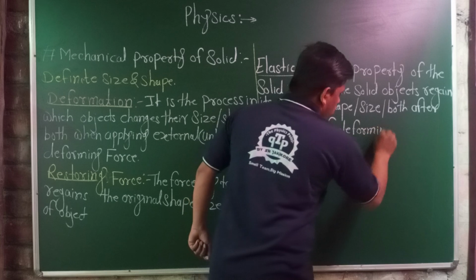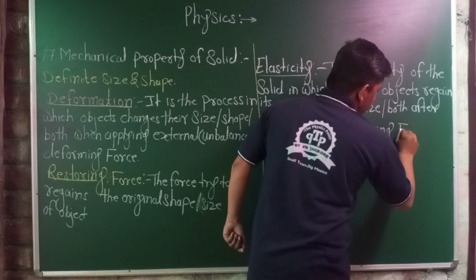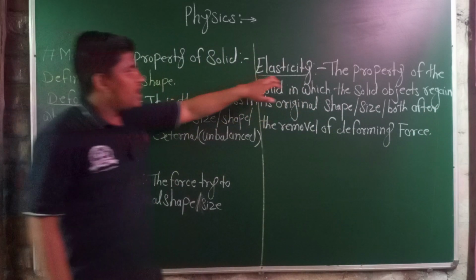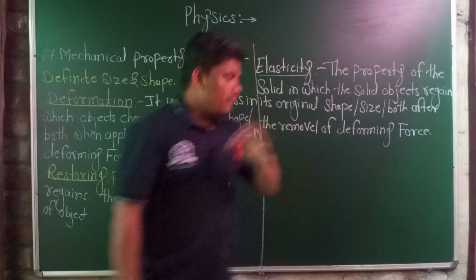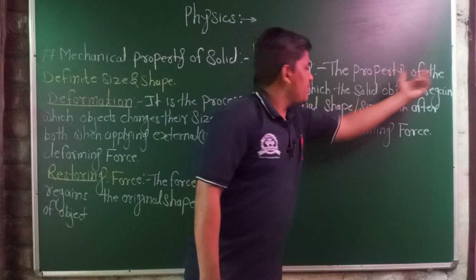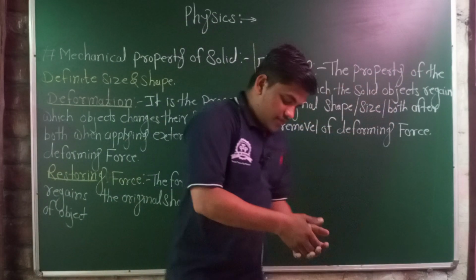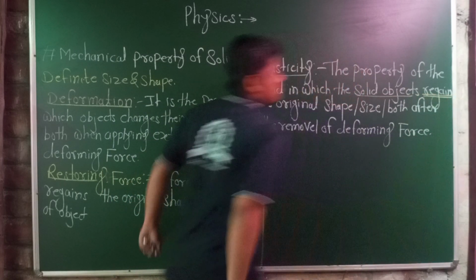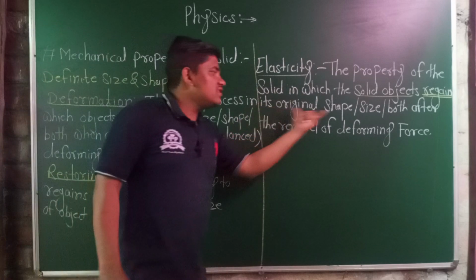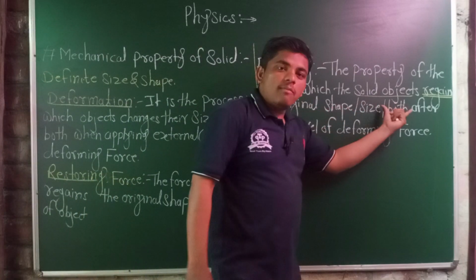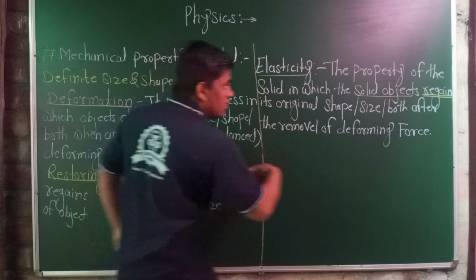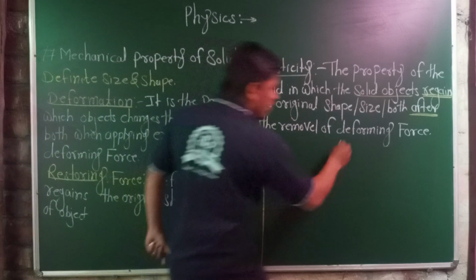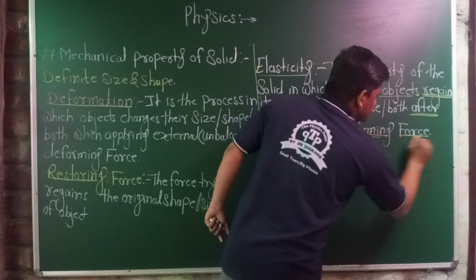After the removal of deforming force. I will tell again. Elasticity is the property of the solids in which the solid object regains its original shape, original size, or both size and shape after the removal of deforming force.